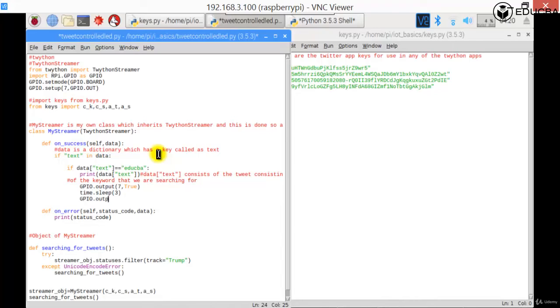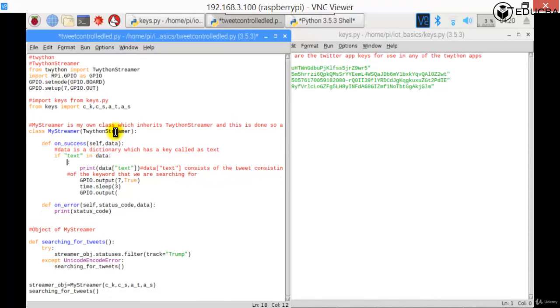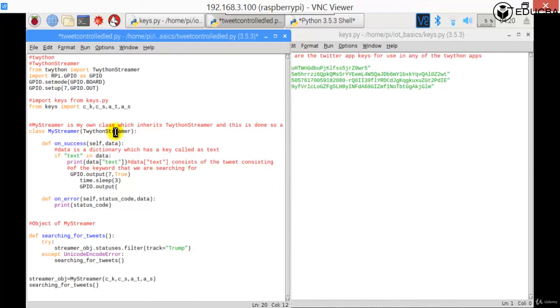So the minute something is tweeted about EduCBA, or whatever text that you want to put here, you can put it here. Whenever you put any text, and if that particular text is in data, you don't need to do this exactly. You're anyway searching, so instead of EduCBA, I can just put it here. It has come in because it got a success of track, right? So instead of tracking Trump, I'm going to track EduCBA out here, right?